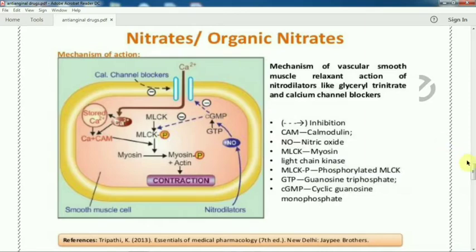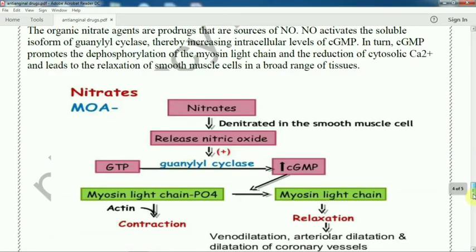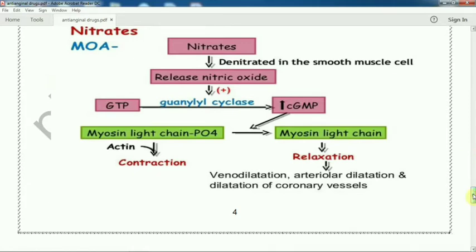See another figure. The nitrate is denitrated in the smooth muscle, the middle layer of the vessel.